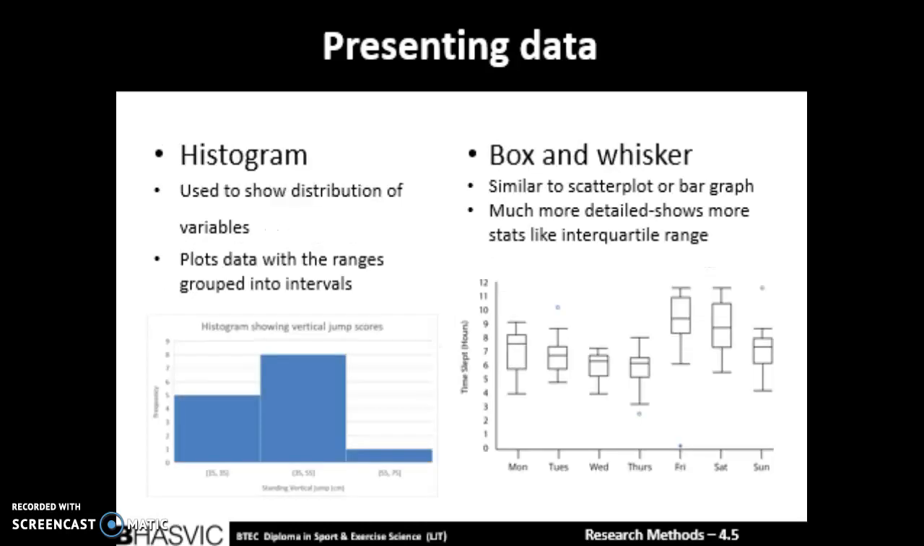example. Another way to present data could be in a histogram. These will show how distributed the variables are and incorporates a group frequency distribution. In addition to this, box and whisker graphs are similar to bar charts, as again they show the frequencies or lengths. However, these are more detailed as they show more types of data like the interquartile range and the median.